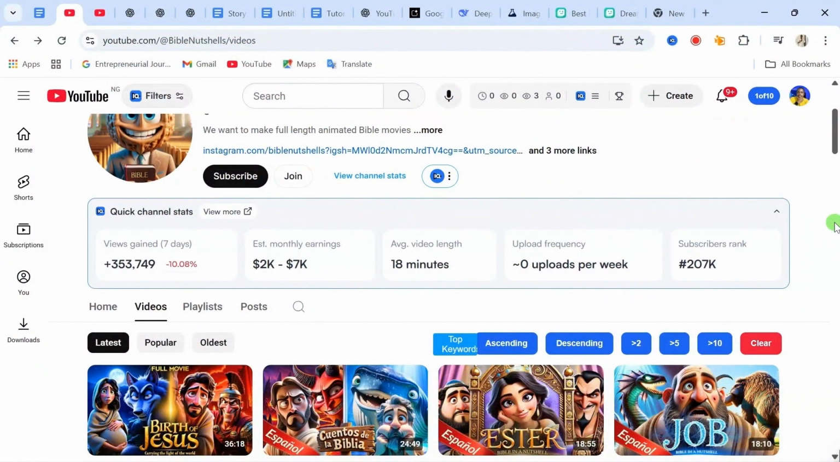Alright, so the process to create your first video involves 4 simple steps. Number 1, coming up with viral story scripts. First, to come up with a viral story idea, you can use ChatGPT, Deepseek, or Google Gemini to do that. But this is the process I followed.